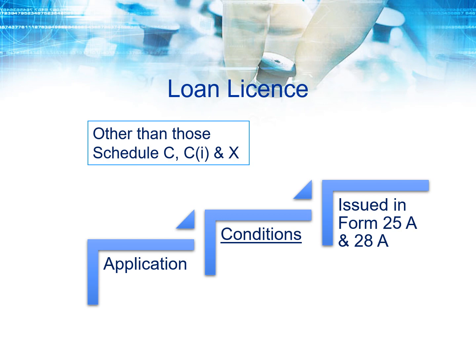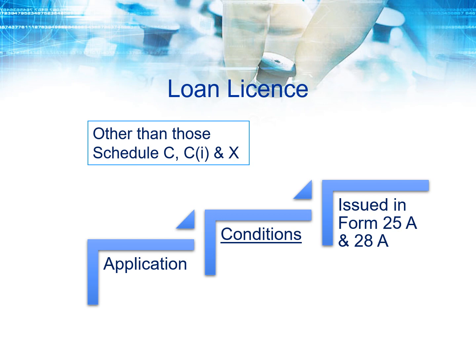That means Form 25A for the C, C1 category, and 28A for the X category of drug. So this is all regarding the loan license.